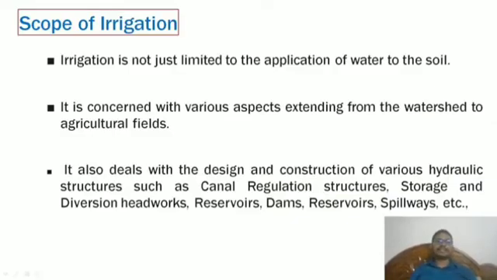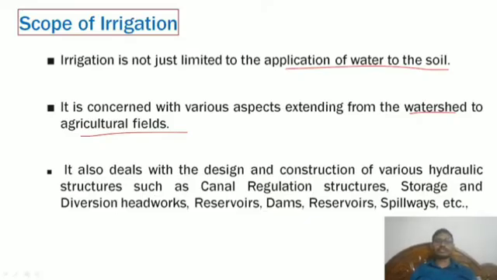That means irrigation is not just limited to the application of water to soil. It's not only water, soil, and giving water. It is concerned with various aspects extending from watershed to agriculture field. Whenever we are utilizing a particular river and diverting it to agriculture fields and getting growth, watershed management becomes very possible, because wherever the growth is there, management development will be more.